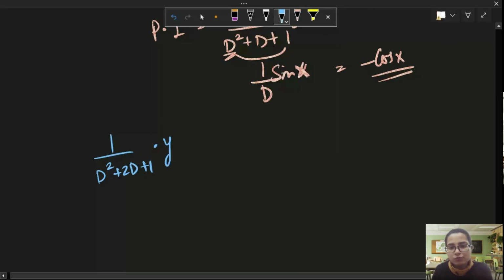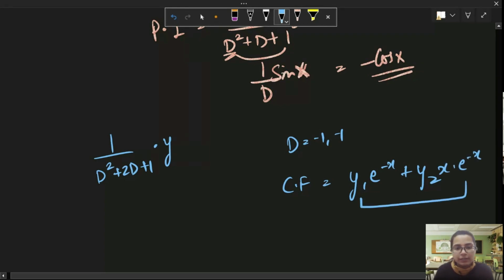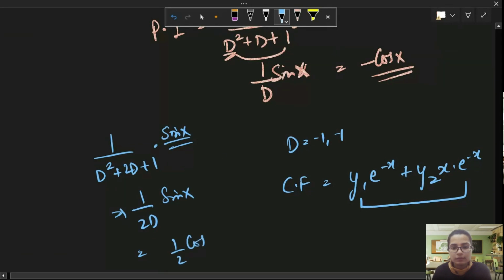So you get D equals -1, -1. Your complementary function will be y1 e raised to power minus x plus y2 into x e raised to power minus x. And your particular integral will be sine of x over D square plus 2D plus 1. So let us replace D square by -1. We'll get sine x over 2D, and it will be minus 1 by 2 cos x. Right? So this plus this is our solution.